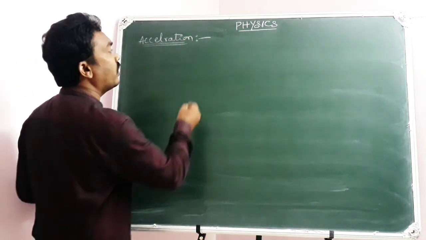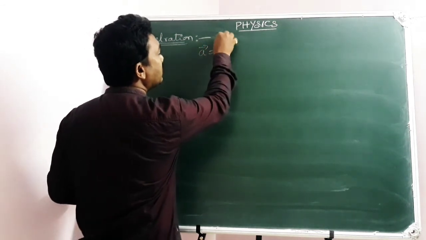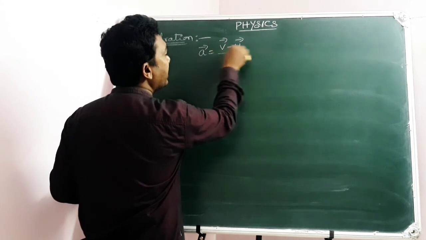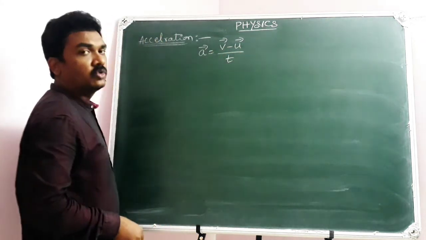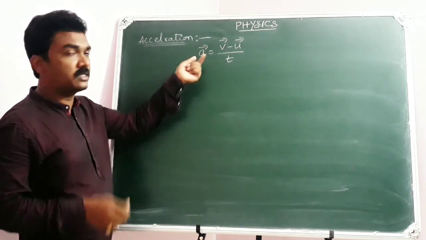Of course, the common formula of calculating acceleration is a bar equal to v bar minus u bar by t. Numerator is the change in velocity, denominator is the time interval, then you will get acceleration.